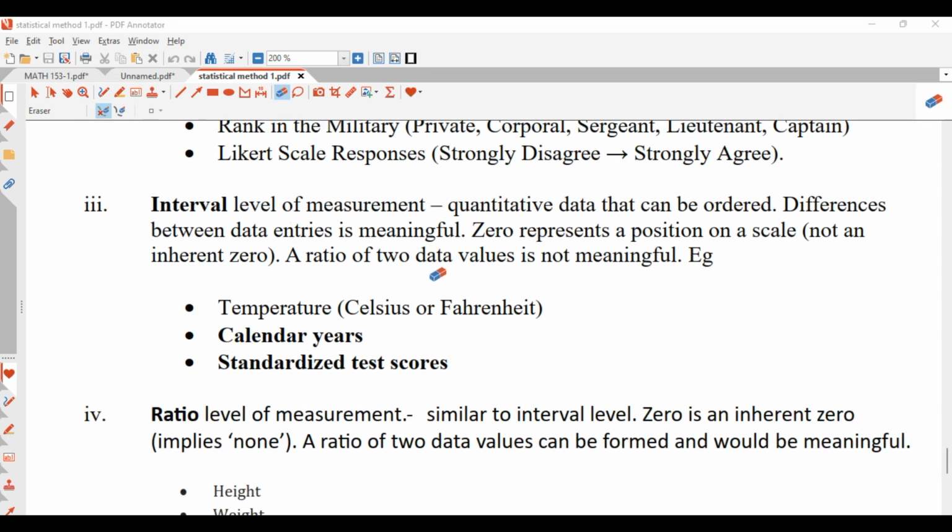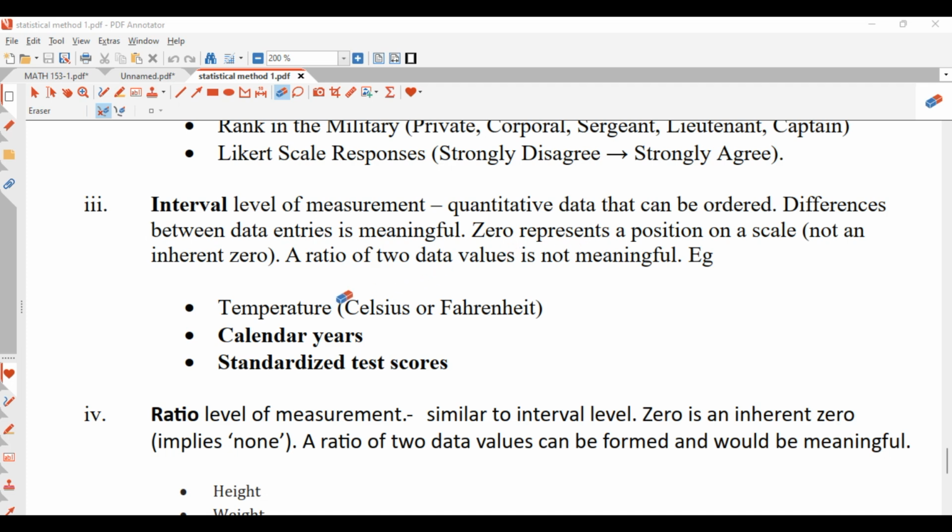And then we have the interval level of measurement. The interval level of measurement is quantitative data that can be ordered. The difference between the data entries is meaningful, and the zero represents a position on a scale. So a ratio of two data values is not meaningful. If you want to find the ratio of the data values, they are not meaningful. But if you find the difference between these data entries, they are really meaningful.